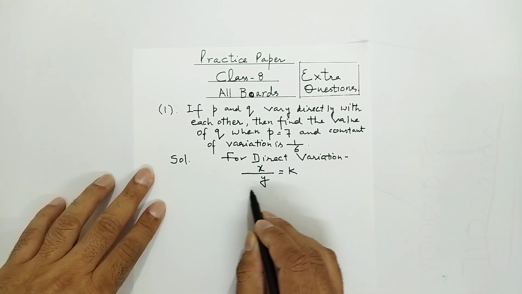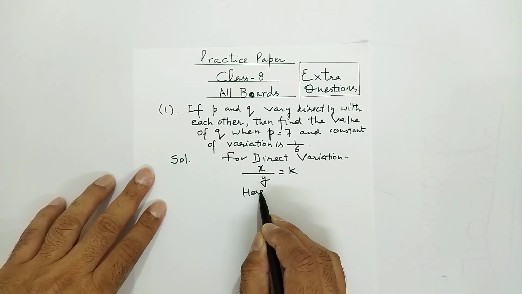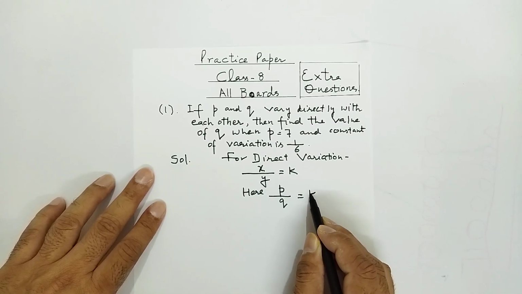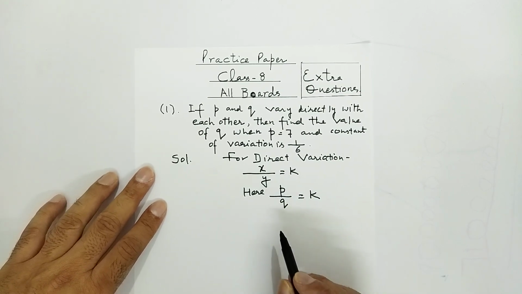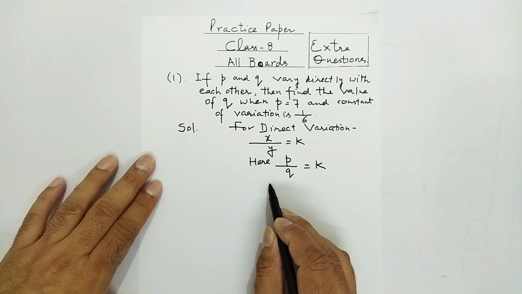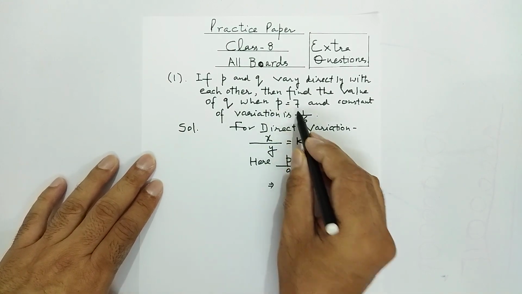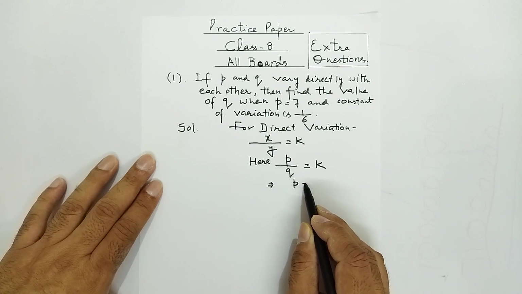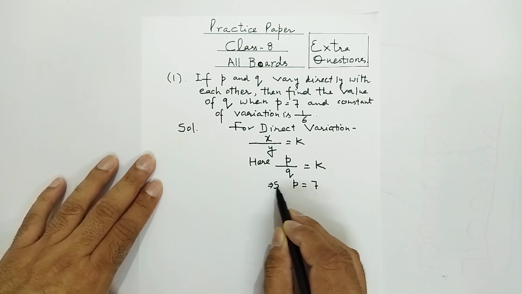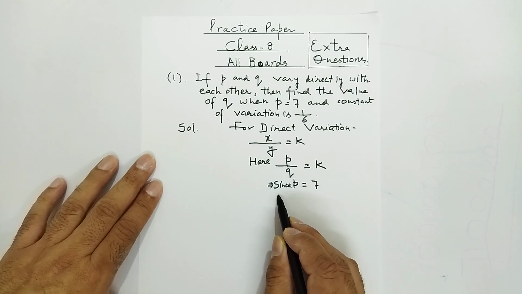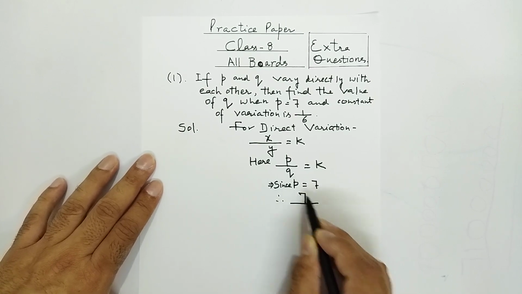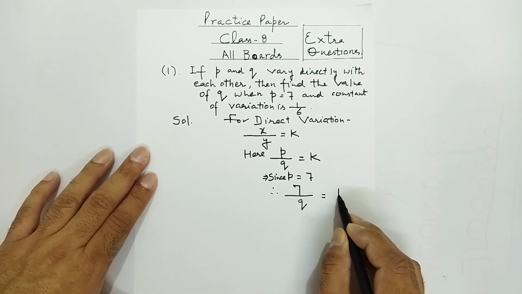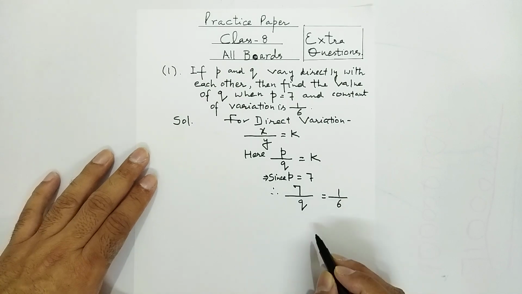This is the general result. Here, in place of x there is P and in place of y there is Q. So P upon Q is equal to K. This is the general result which I have written above. Now find the value of Q when P is 7. So P value is 7. Therefore 7 upon Q, Q is unknown so it is written as it is, and the constant of variation K is 1/6.